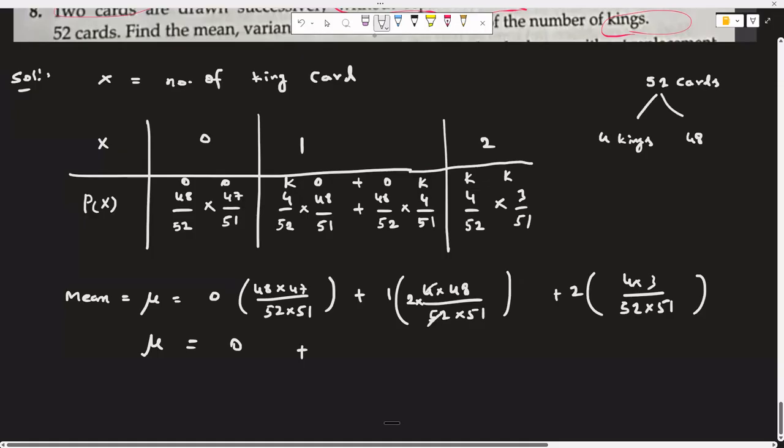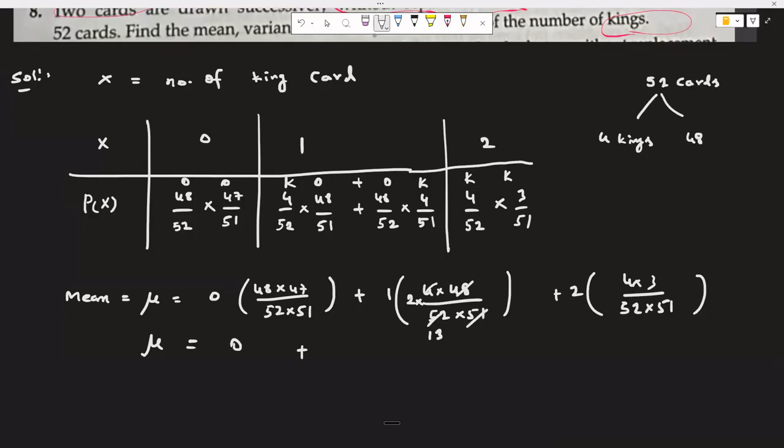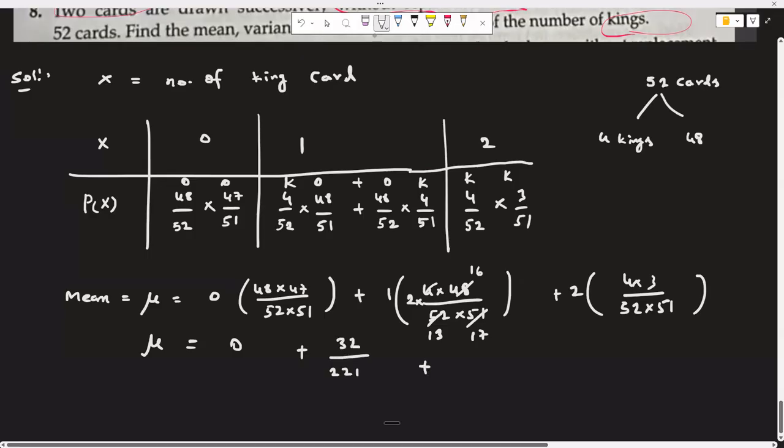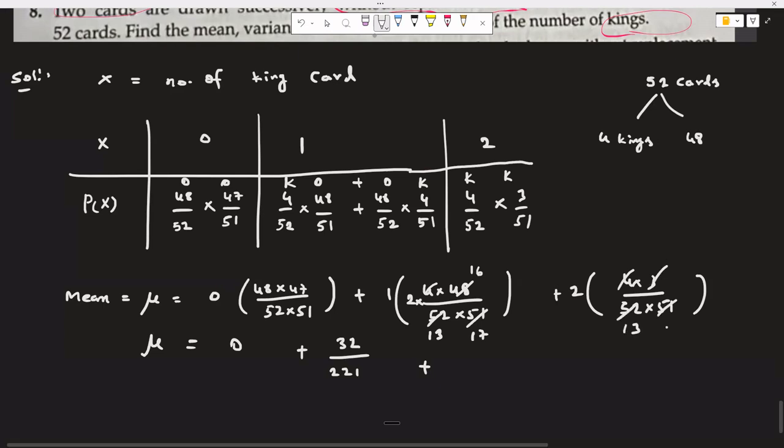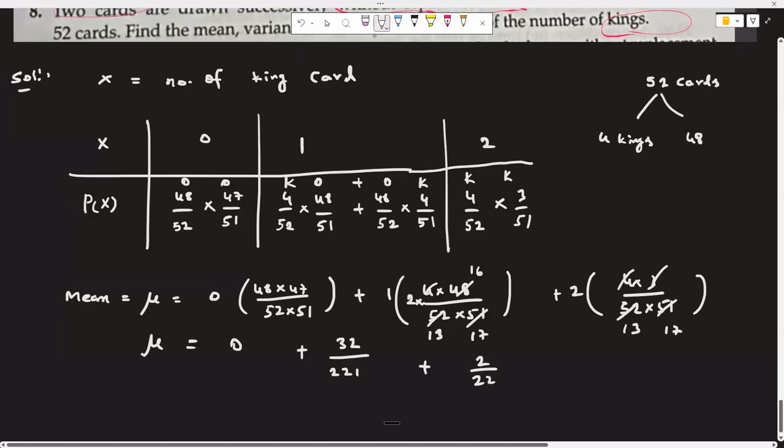And you can try to cancel this. Sixteen threes are 48, 17. So 2 16s are 32, 13 sevens are 21. And 4 got cancelled, 13 times, and this is 17 times. So 2 by 221. So overall 34 by 221. This is the mean.